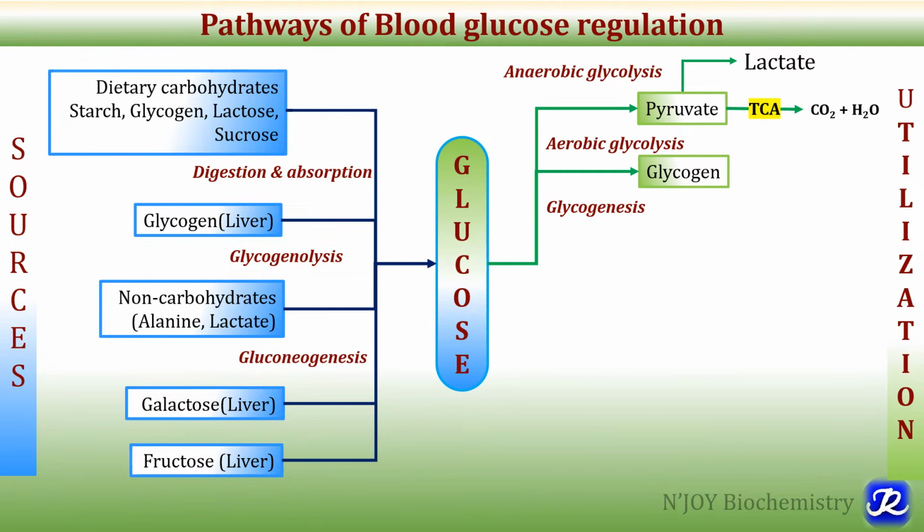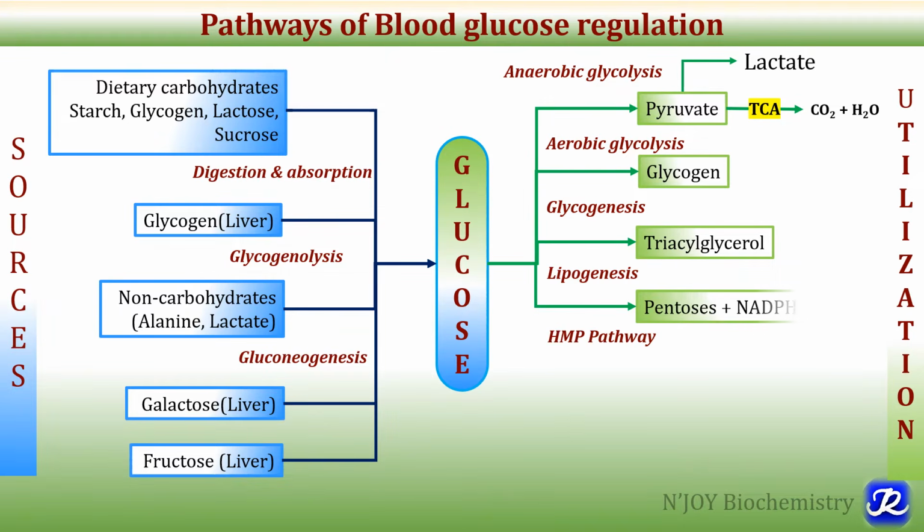The second pathway of utilization is formation of glycogen, that is glycogenesis. The third pathway is lipogenesis, that is synthesis of fatty acid, and later these fatty acids are stored as triacylglycerol in adipose tissue, and this is also one of the pathways which removes glucose from the blood, that is lipogenesis.